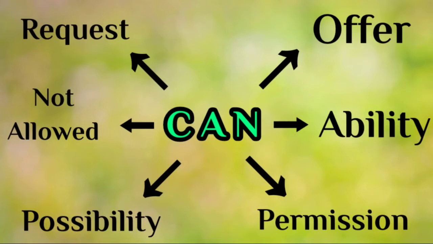Let's see the use of modal verb can. Can is used to express someone's ability. It is used to ask or give permission for something. Here we are talking about an informal permission. It is also used to express the present possibility of something, and it is used when something is not allowed, or some negative sayings when we are sure that something is not true or something is surprising. And it is also used to make an informal request, especially when we are talking to our friends or family members. We tend to make use of can. And lastly, it is also used to offer someone help.